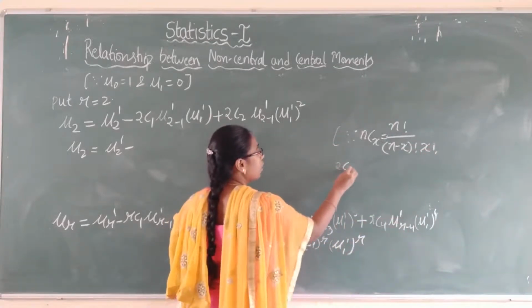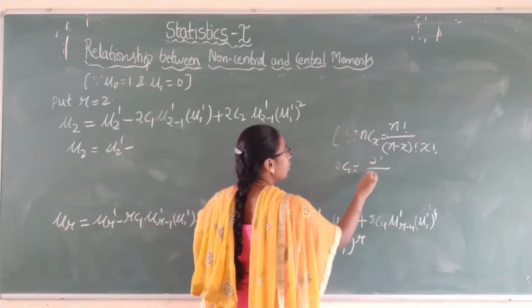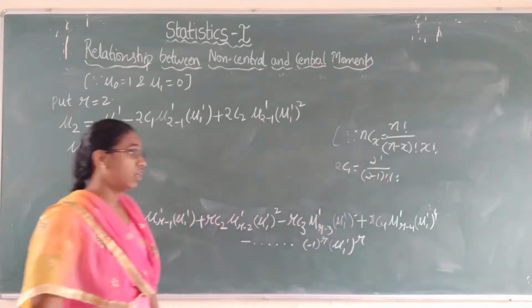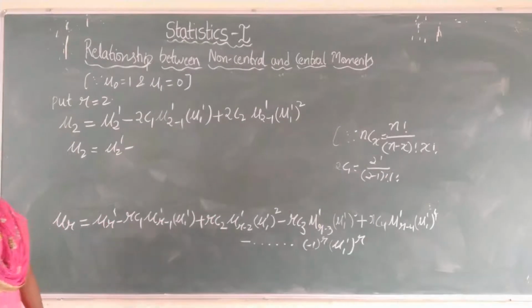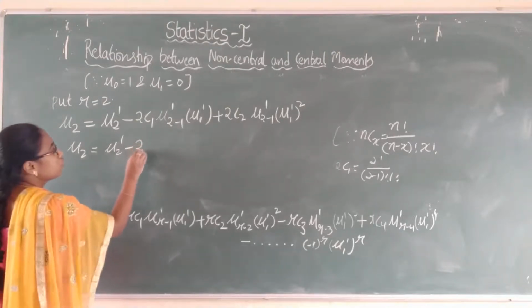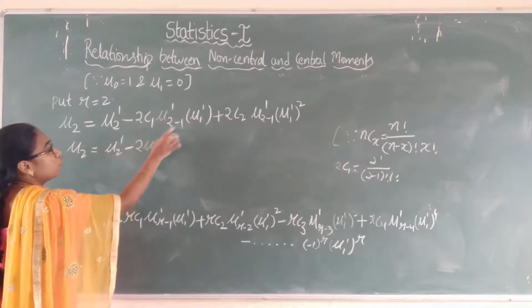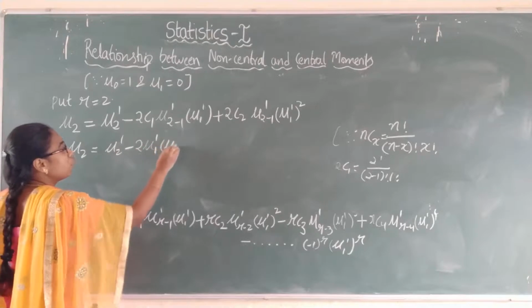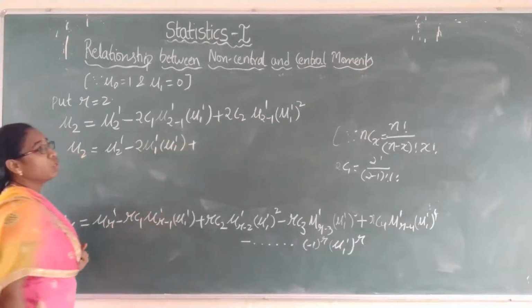here 2C1 will be 2 factorial by (2 minus 1) factorial into 1 factorial. 2 factorial by 1 is 1, into 1 factorial is 1 itself. So 2 factorial, how are we getting it? 2 into 1. So it is 2 into mu1 dash into mu1 dash, plus 2C2.